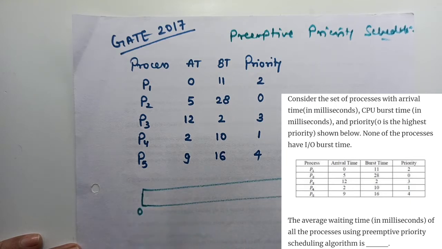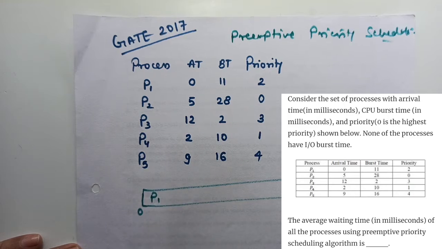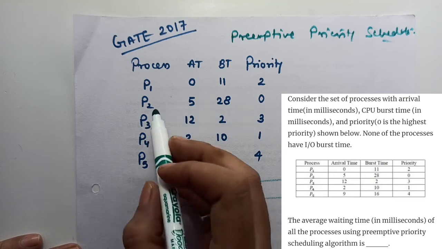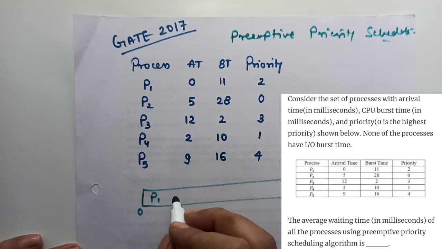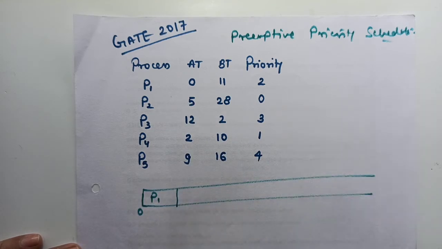At time 0, process P1 has arrived. We don't have any other option. So we will allocate the process P1 for how much time? Till the next process arriving at the ready queue. So it will be allocated to the CPU for 5 units. So till that time it has executed 5 units, so 6 units were left.